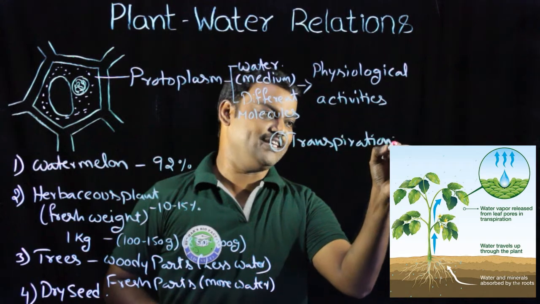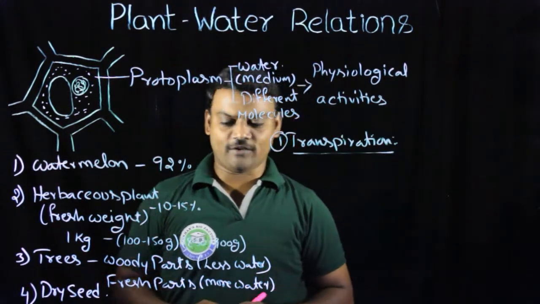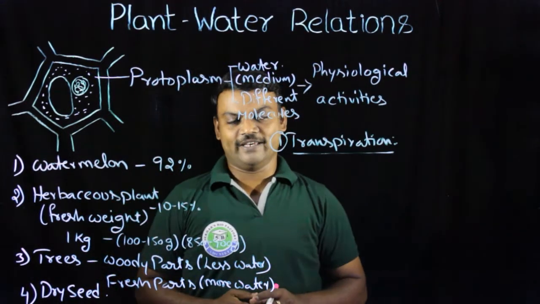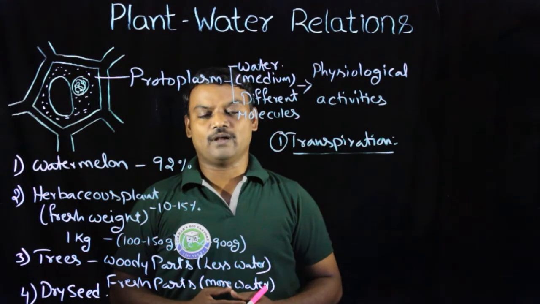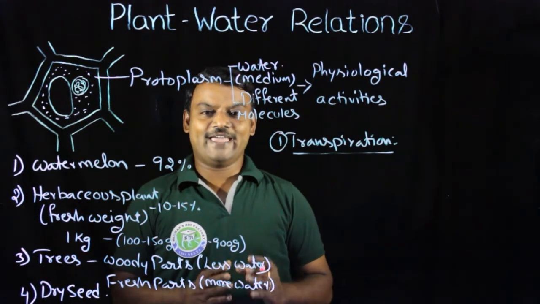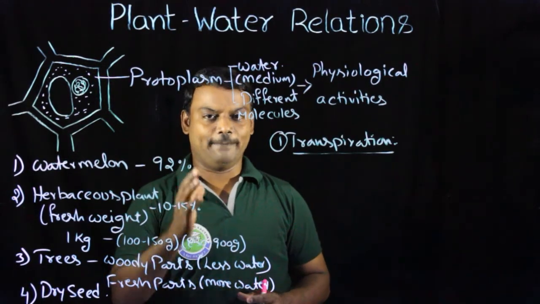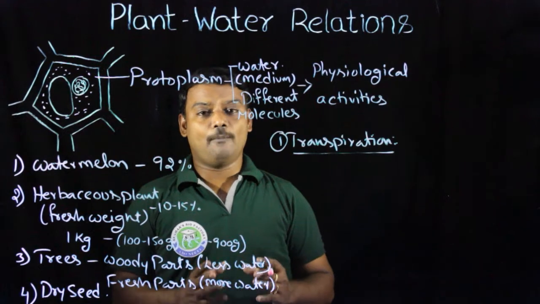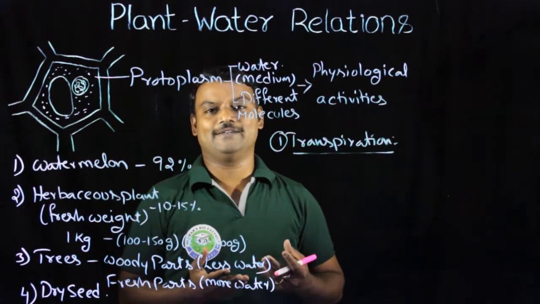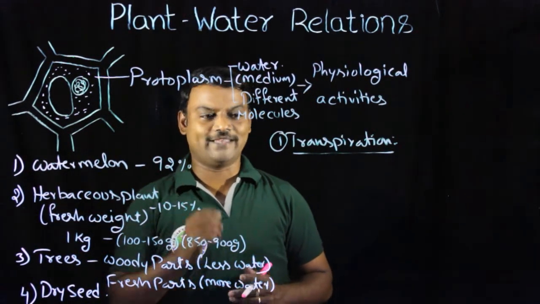So transpiration is a physical process in which a large quantity of absorbed water is lost to the atmosphere in the form of vapors. How much water is lost by the plant? We can understand with some examples.